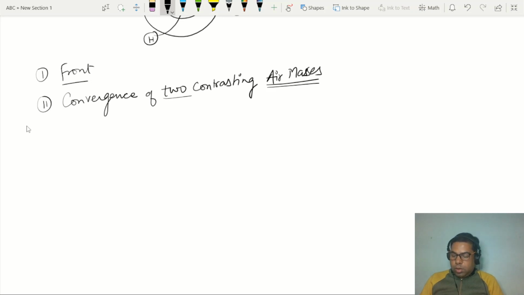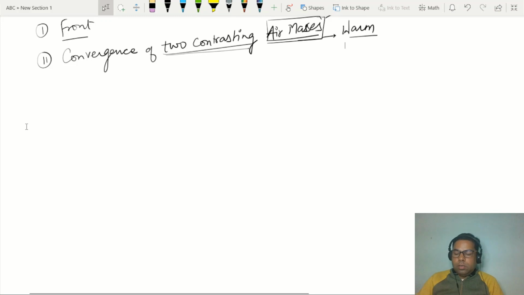So two contrasting air masses means the air masses in the temperate zone which have different temperature conditions. One is cold and one is warm, right? So I'm explaining there the mechanism which is responsible for cyclogenesis, right? Then I will come to the explanation of the bomb cyclone, how this mechanism has been responsible for the origin of the bomb cyclone, right?